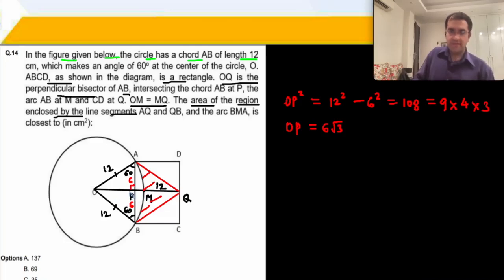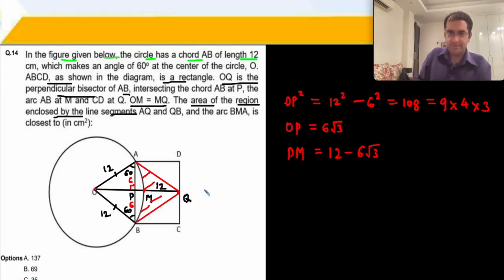The length of OP has come, 6 root 3, and therefore the length of PM has come, 12 minus 6 root 3. What is this 12 that we marked here? What is this particular 12? 12 is our MQ because OM is equal to MQ.